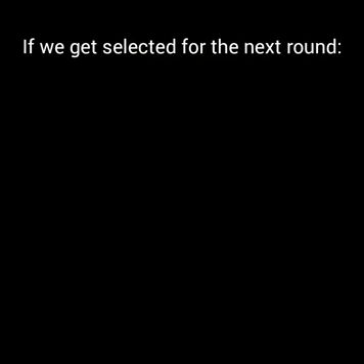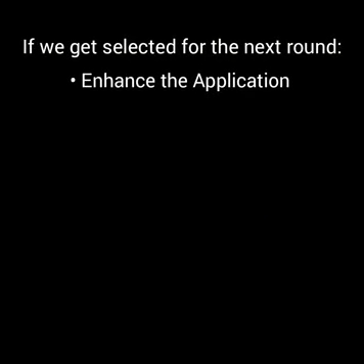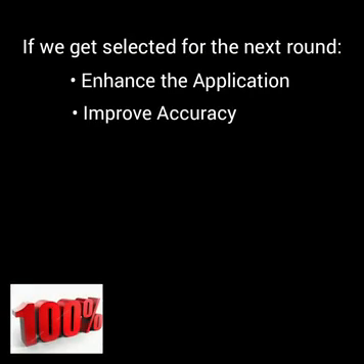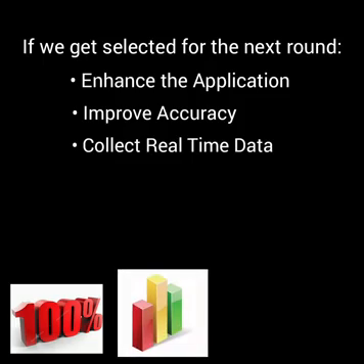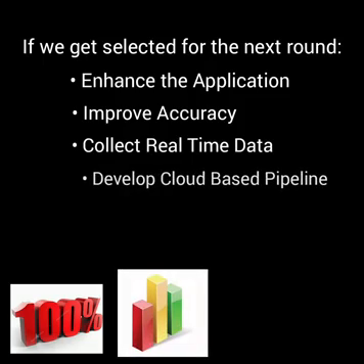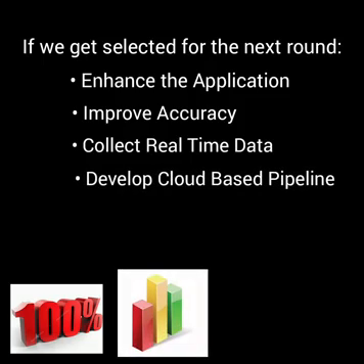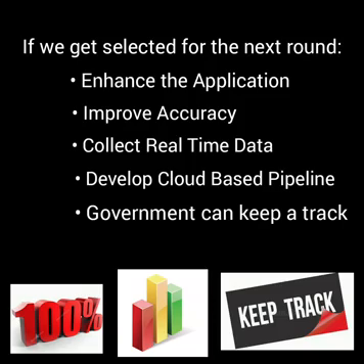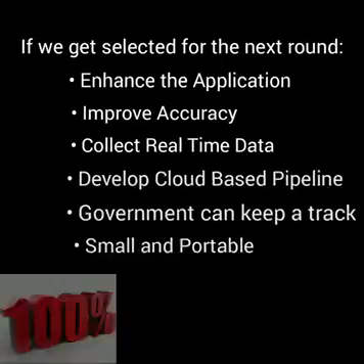If we are selected for the next round, we will enhance the application by training the AI engine, which will improve its accuracy. Additionally, we will collect real-time data in order to identify the errors and fix them. We will develop a cloud-based pipeline so all data can be stored in the cloud. This is an advantage because the government can easily track every traffic violation committed by the driver. We will make our device small and portable so it can fit into all types of existing vehicles.